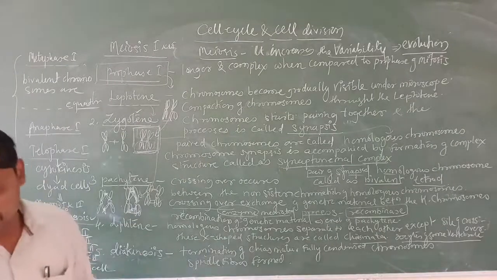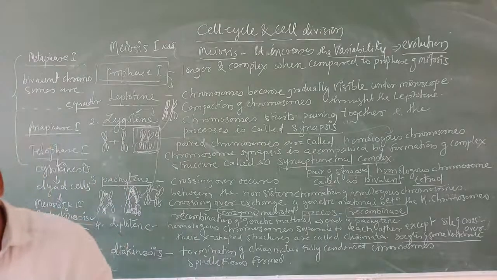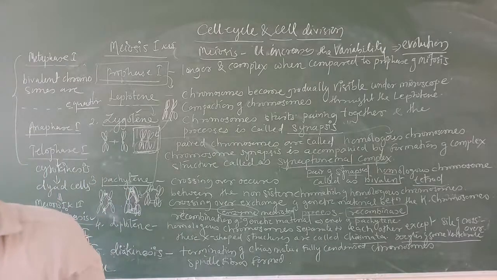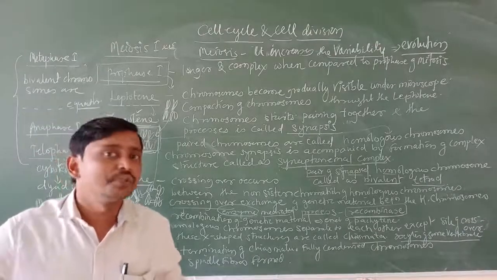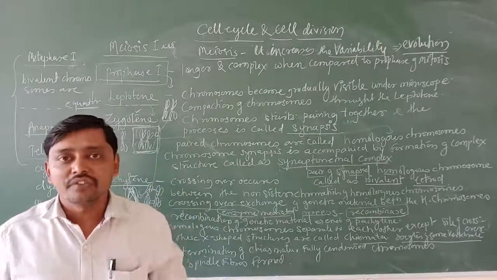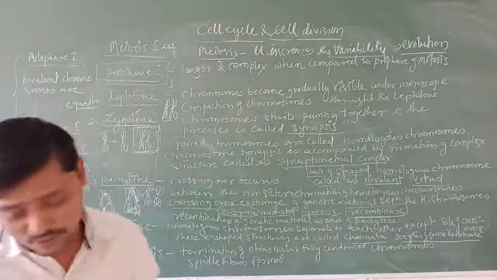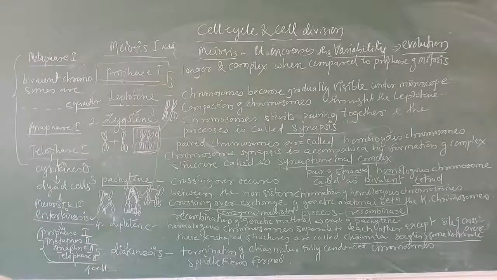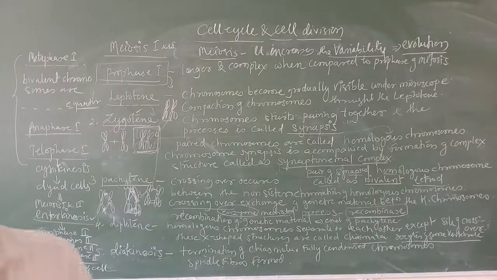The significance of meiosis is that it is very significant in sexually reproducing organisms. It provides variability in organisms, or genetic combination, from one generation to another, and meiosis is very important for the process of evolution. This is about meiosis. I am going to stop here, and this completes your chapter cell cycle and cell division.